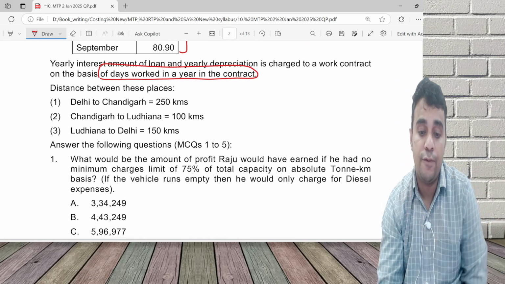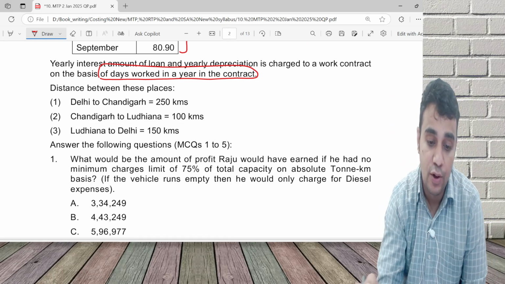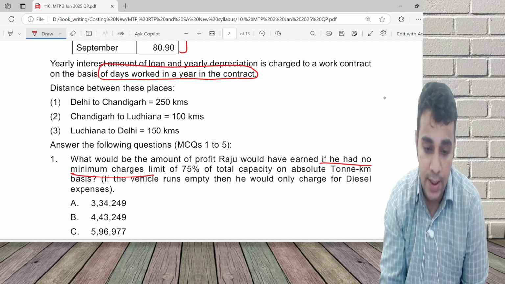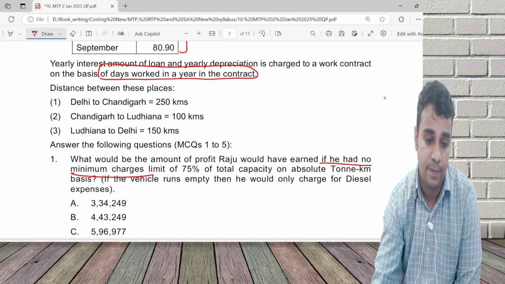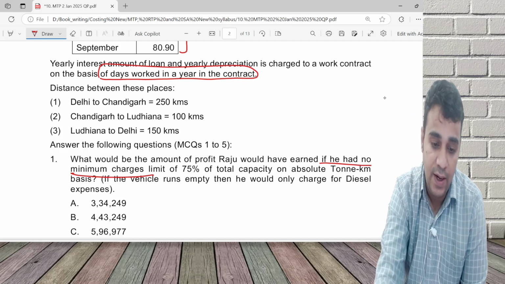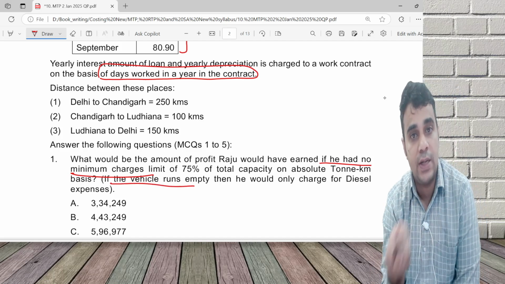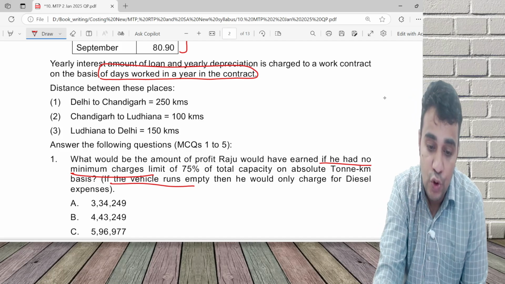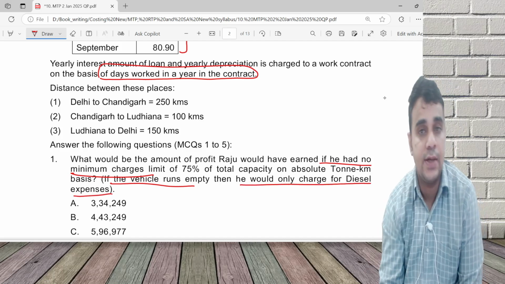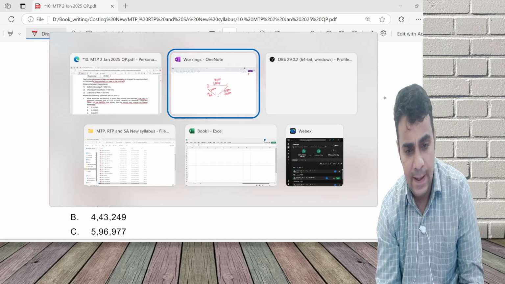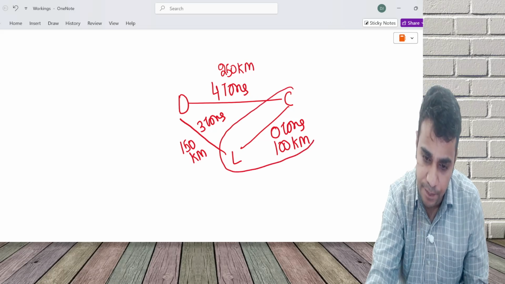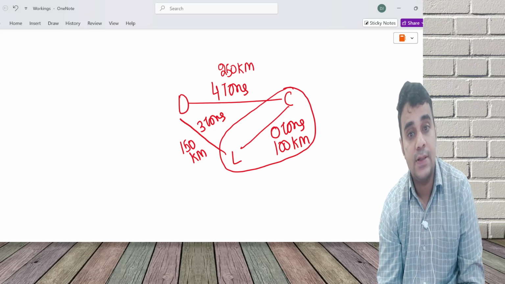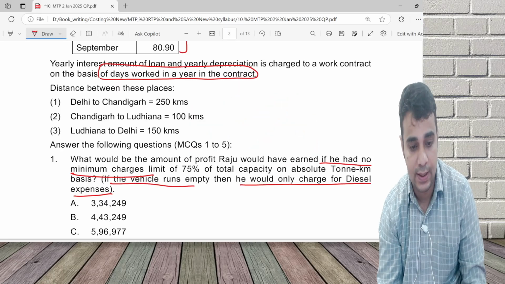What will be the amount of profit Raju would have earned if he had no minimum charges limit of 75%, on an absolute ton kilometer basis? Whenever the vehicle is running empty, in absolute ton kilometer it will be 0 ton kilometer. You would get charged only for diesel expenses. So for Chandigarh to Ludhiana, whatever diesel expenses are incurred, I'll be reimbursed fully, because the ton kilometer here will be zero and the minimum condition is not there. That's part one.